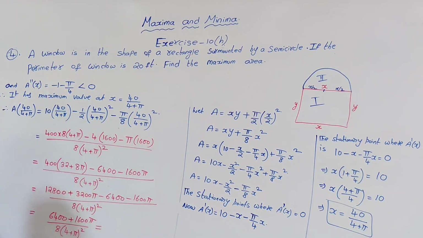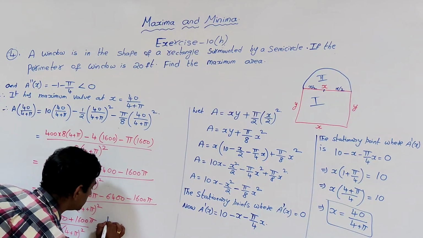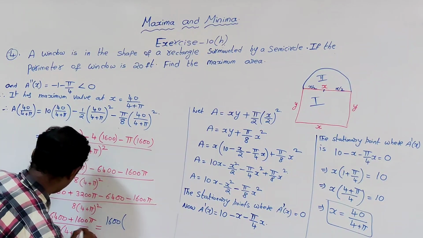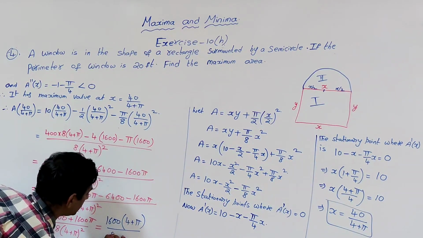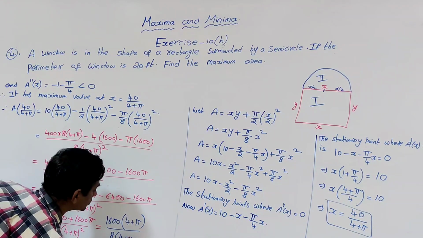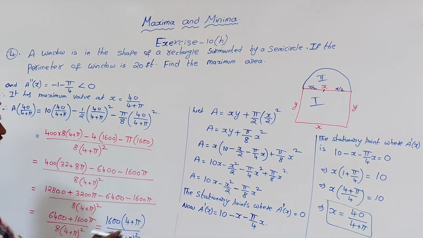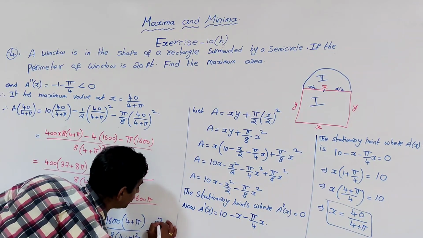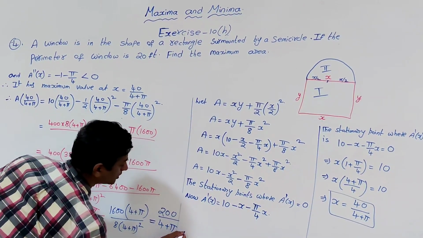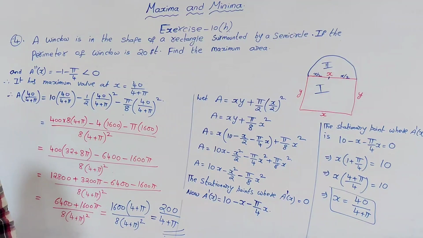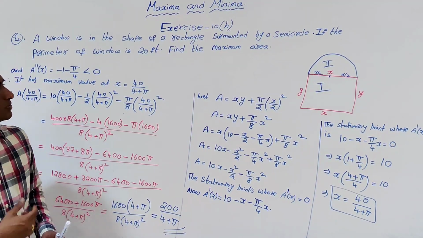If you take 1600 common, it will be 4 plus pi by 8 times of 4 plus pi whole square. So 4 plus pi and 4 plus pi get cancelled, and 1600 by 8 is 200. So 200 by 4 plus pi. So this gives the maximum area. Now next problem.